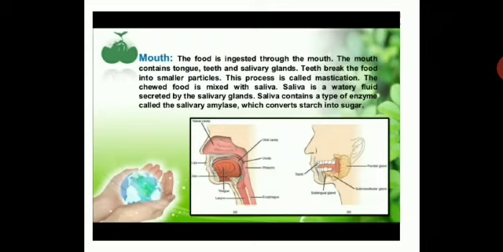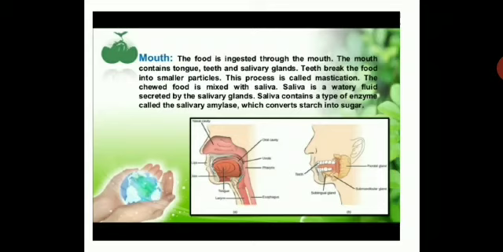Mastication is extremely important, and that's why you need to chew your food properly. You need to take time to chew your food. Otherwise, it will not get digested properly. So you should take time to have your food, and chew it properly so that digestion of the food is easier. It is easier to break down in the stomach.